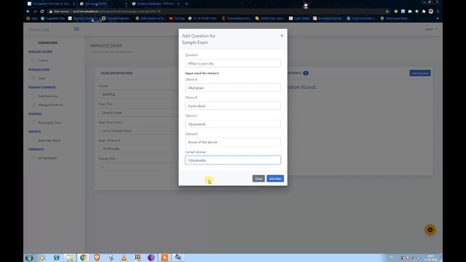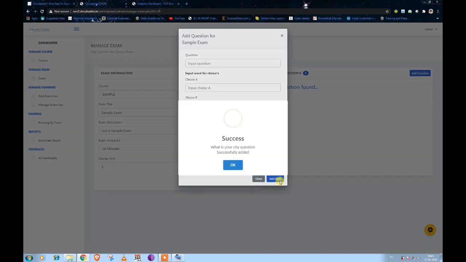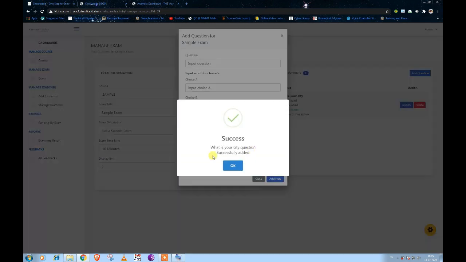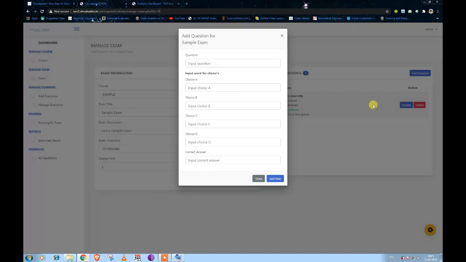I suggest you copy and paste, because the correct answer you provide should be the same as one of the options, so there is no spelling mistake. Just copy any one option which you think is right and place it in the correct answer, and then click add now. After clicking add now, you will get the prompt success. Click OK, and you can see the question has been added. As I had given the display limit as 2, I have to add another question.